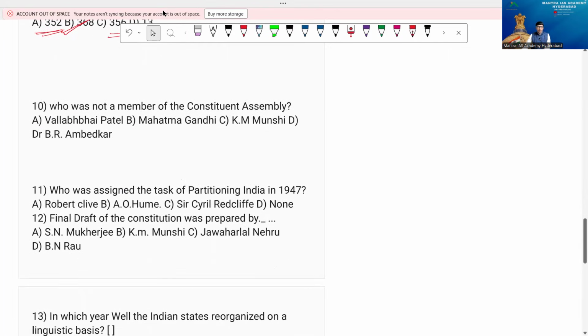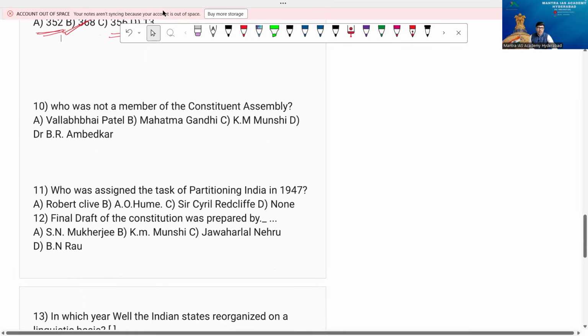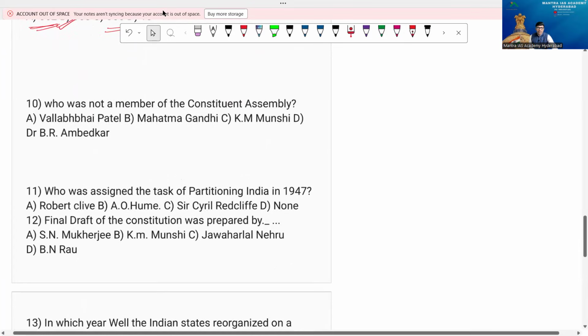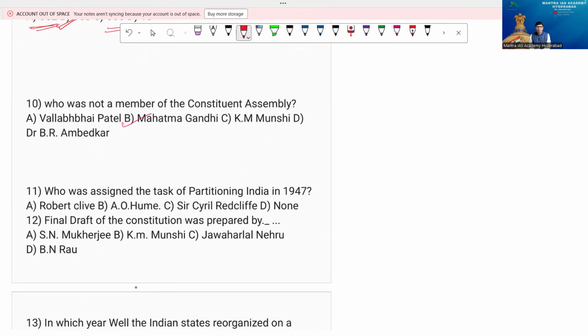Now come to the next point. Who was not a member of the Constituent Assembly? Friends, it's a very wonderful question, really a good question, and you won't expect the answer. Option A, Vallabhbhai Patel. B, Mahatma Gandhi. C, K.M. Munshi. D, Dr. B.R. Ambedkar. Friends, the answer is Mahatma Gandhi, who was not a member of the Constituent Assembly.